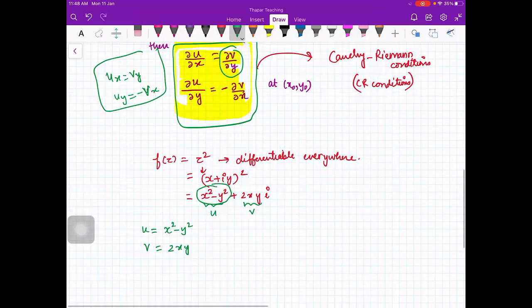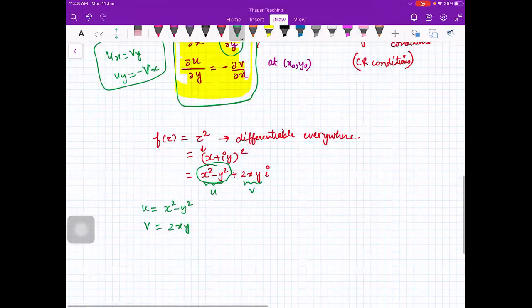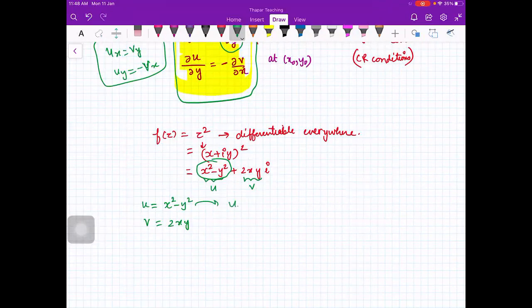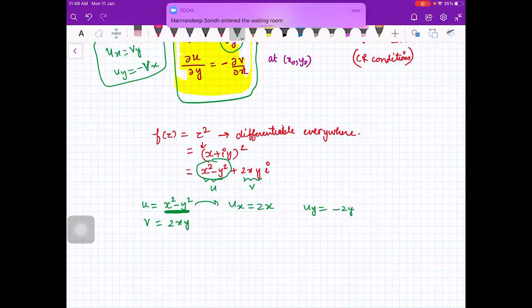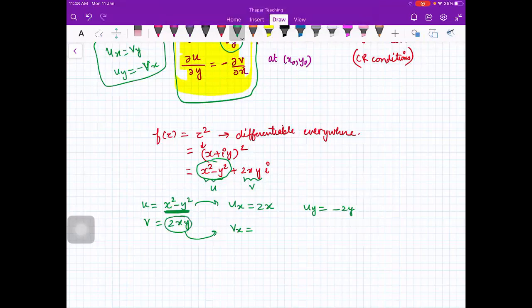So let us compute ux. Ux is partial derivative of u with respect to x, that is 2x. Uy, that is partial derivative of u with respect to y, that is minus 2y. And here you compute vx, that is partial derivative of v with respect to x, that is 2y, and vy, that is partial derivative of v with respect to y, that is 2x.